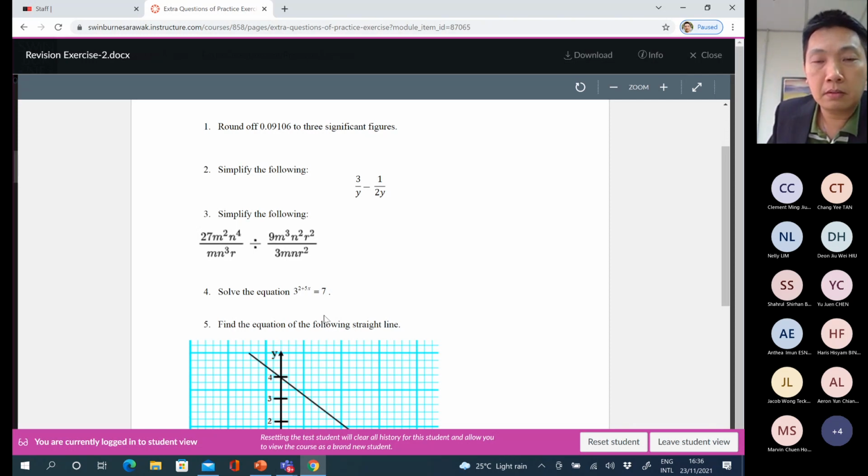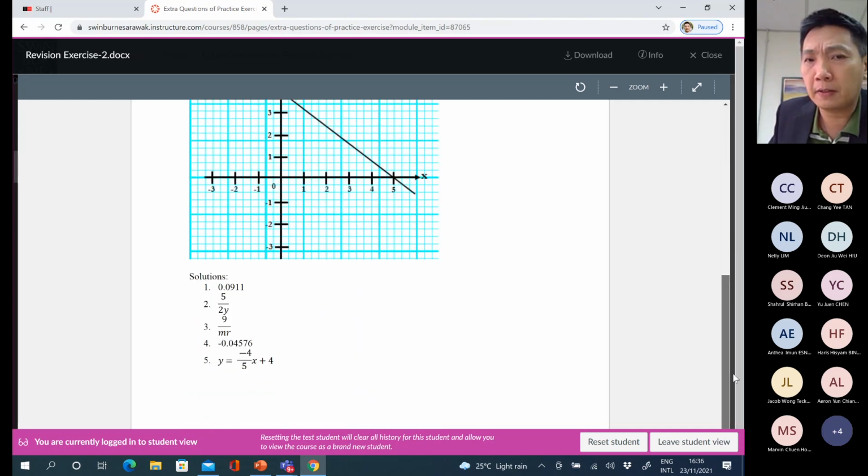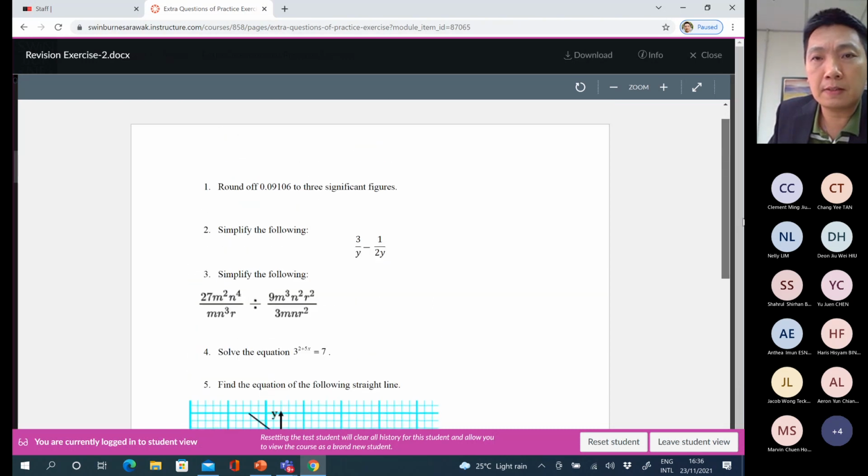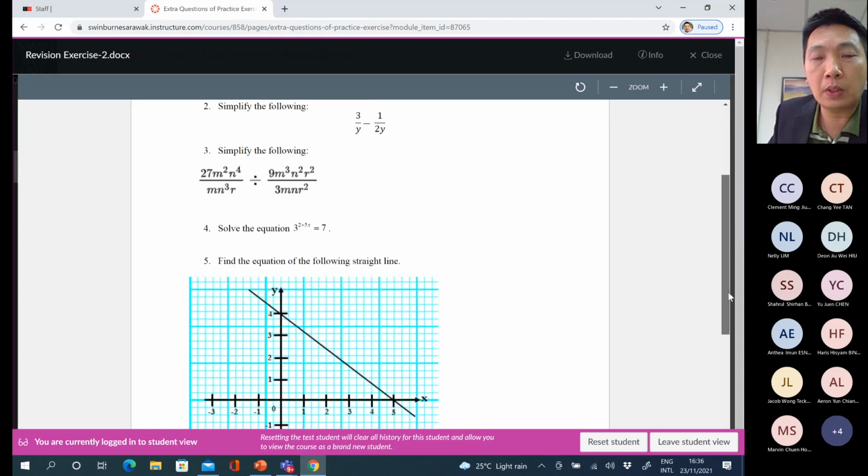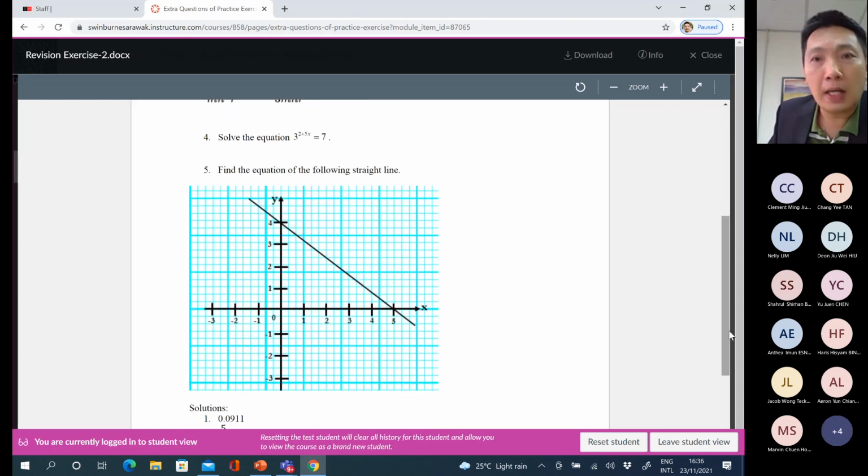Then transpose the formula to make x the subject. Then you get the x value, which is negative 0.044576.